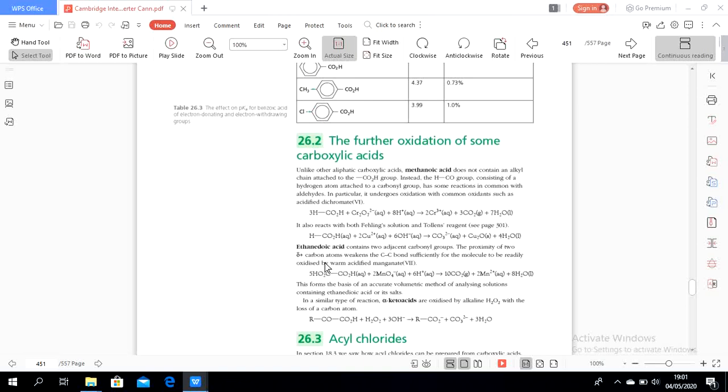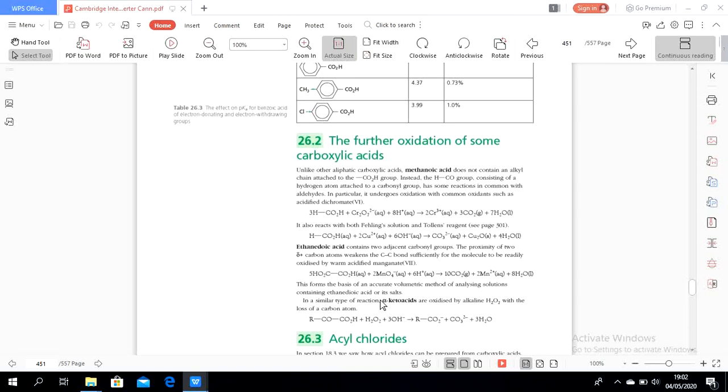Ethanedioic acid contains 2 carboxylic acid groups, one on the right, one on the left. In the presence of acidified potassium permanganate, this ethanedioic acid will oxidize to become carbon dioxide. This forms the basis of an accurate volumetric method of analyzing solutions containing ethanedioic acid or its salt.